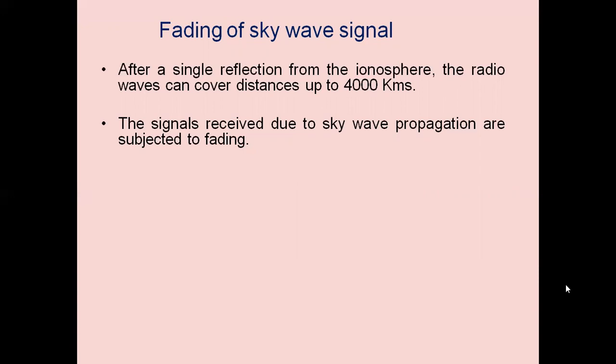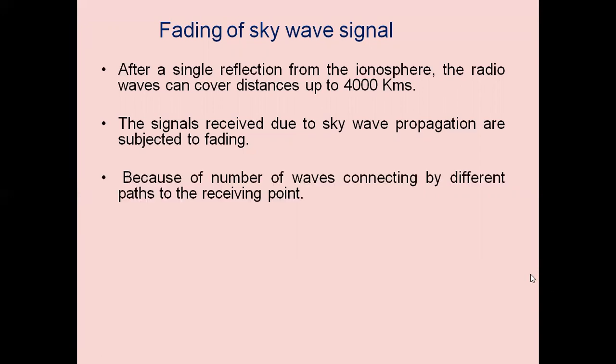Because of this, the signal is subjected to fading, because a number of waves arrive by different paths at the receiving point. When they come from different directions, there are different delay times. Due to that, there are fluctuations in the received signals.